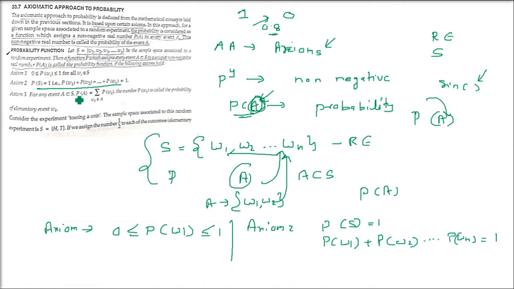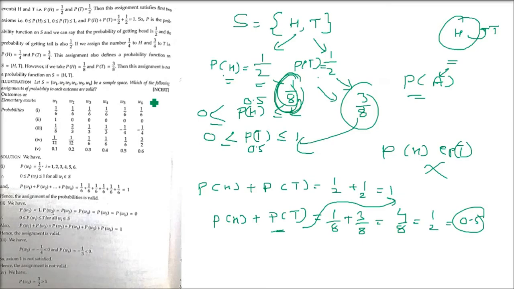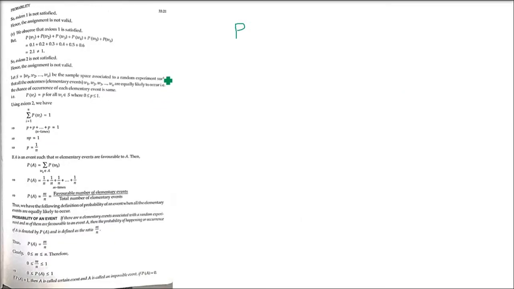The third axiom was that for any event A belonging to the sample space, P(A) equals the sum of P(wk) for wk belonging to A. The number P(wk) is called the probability of elementary event wk. We are adding these. This is the probability of event A happening, so wk has to belong to that event A.